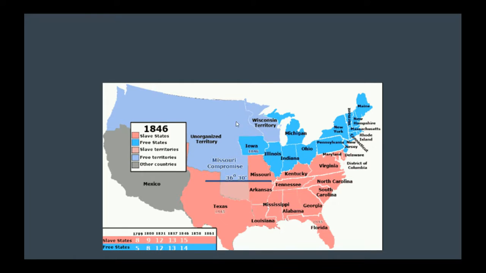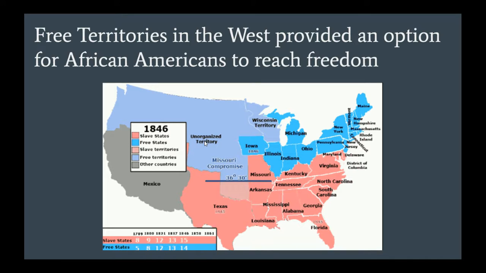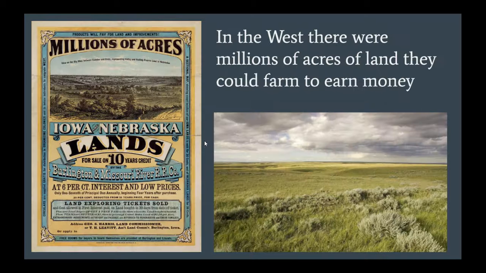So the free territory in the North and the West became an option. Free territories in the West provided an option for African Americans to reach freedom. In the West, there were millions of acres of land that they could farm and earn money, and at the same time keep their freedom by being in a free territory.